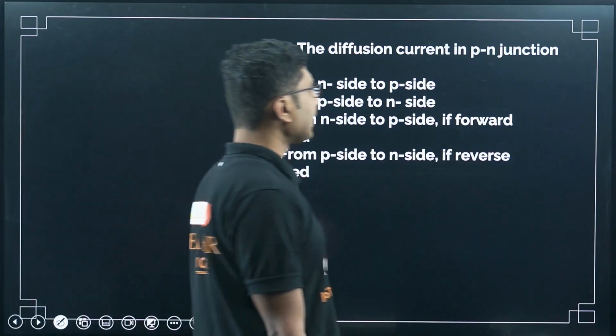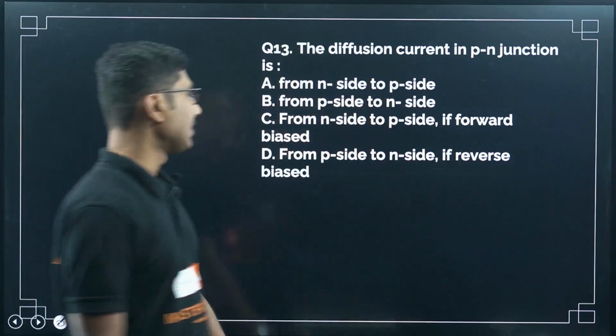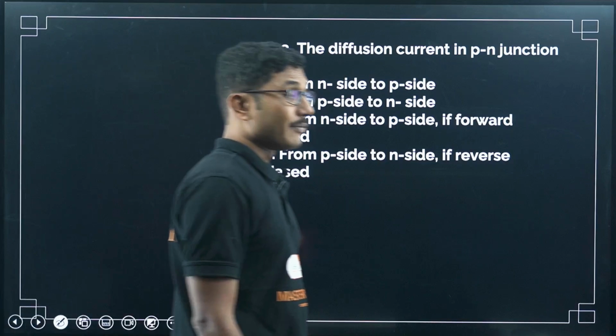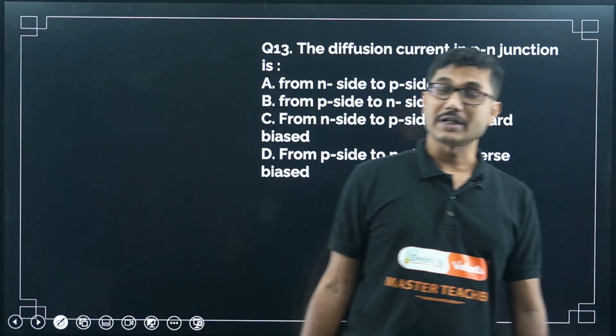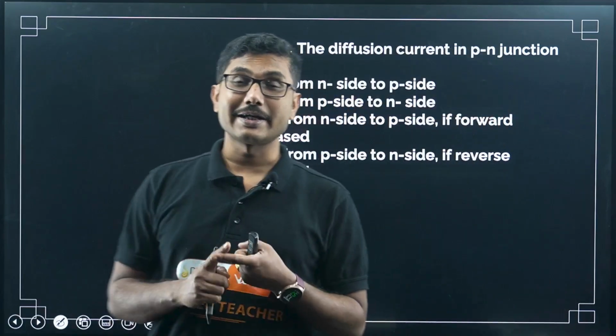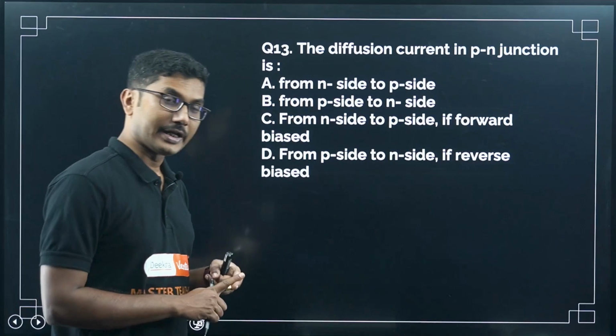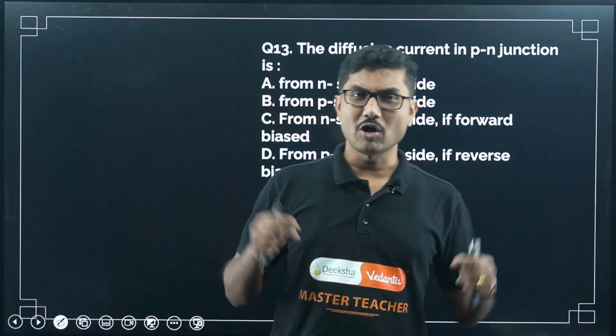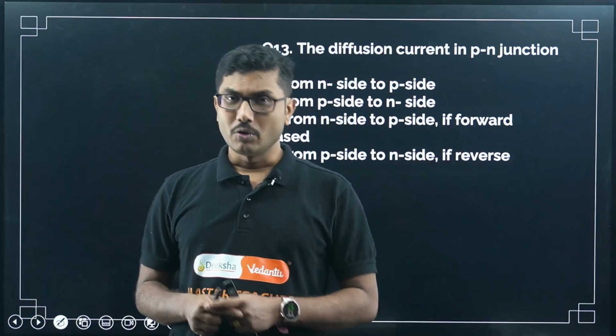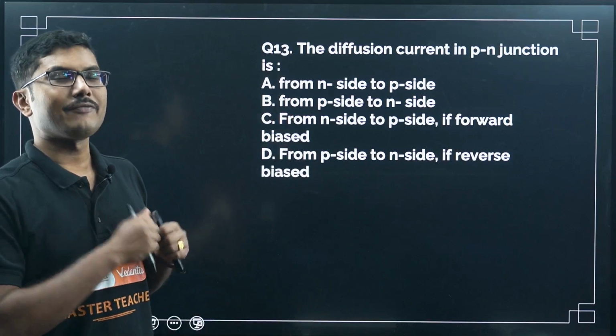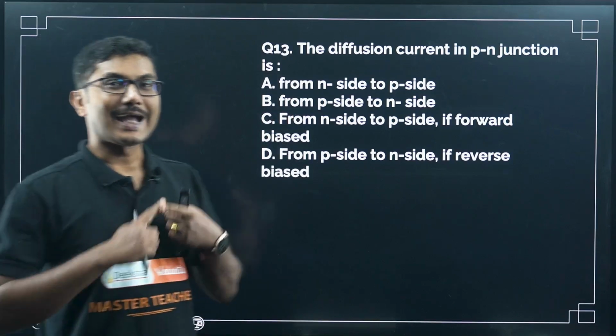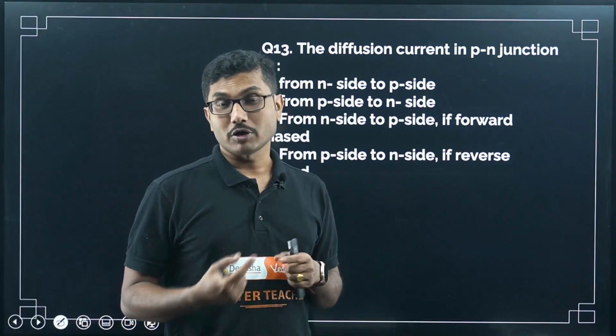The diffusion current in a PN junction is? So diffusion current, be very careful, they have mentioned diffusion current. So what is the direction of current? Current direction we generally take opposite to the flow of electron. In case of semiconductor, we can find the direction by finding the direction of motion of holes.